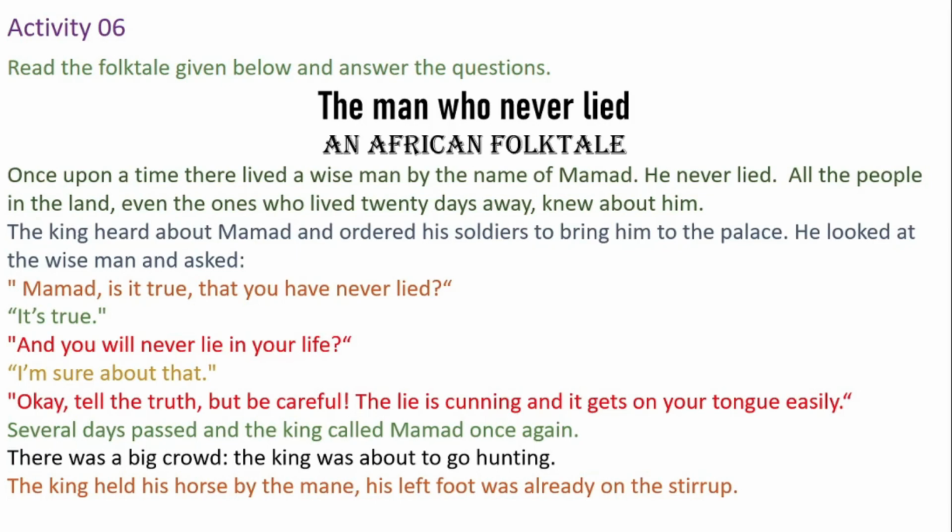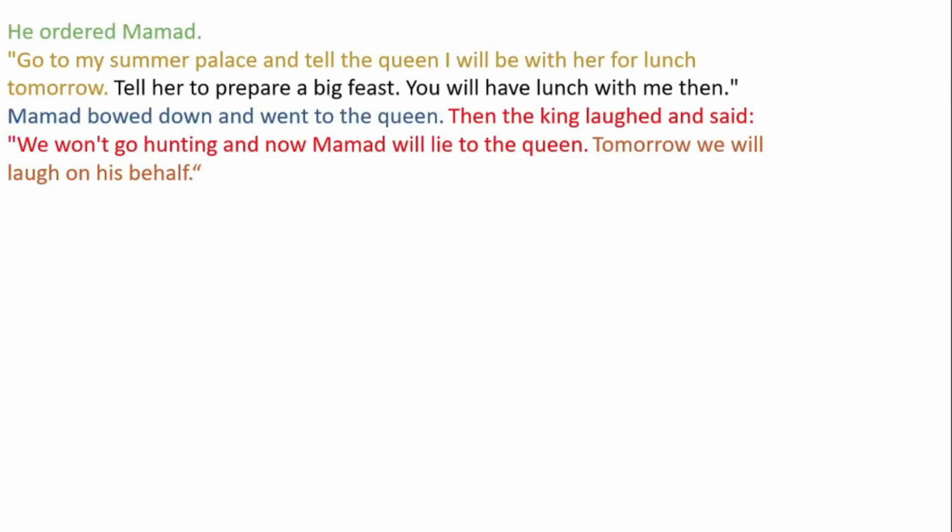There was a big crowd. The king was about to go hunting. The king held his horse by the mane. His left foot was already on the stirrup. He ordered Muhammad, "Go to my summer palace and tell the queen I will be with her for lunch tomorrow. Tell her to prepare a big feast. You will have lunch with me then." Muhammad bowed down and went to the queen.